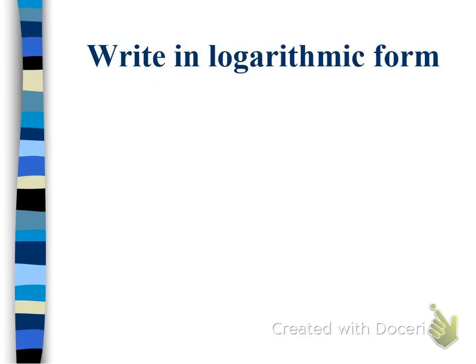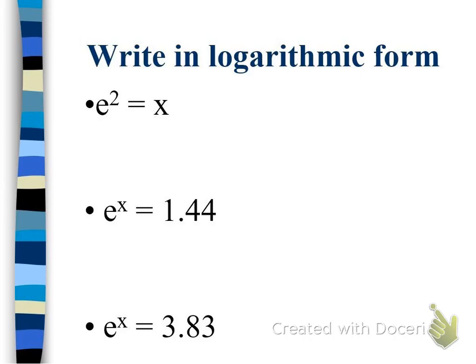And same thing going the other way. From exponential form to logarithmic form, base stays base, the other two place switcheroo. Just like I said, make sure that you don't get caught writing log base e, right? No one does that. So if the logarithm base is e, we're going to write this as natural log, and then we're going to rewrite these two as natural log of x equals 2. The second one, the base of the logarithm is e, so we'll make this natural log, and then switch the other two guys: natural log of 1.44 equals x.